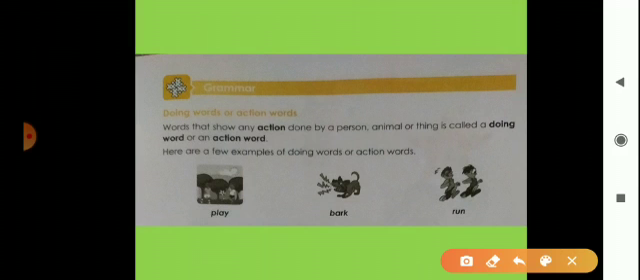So look here. We can see here 2 boys which are play football. What they play? They play football. Okay. Now in this sentence, play is action. Their action is play. Now look here. We can see dog, which is bark.